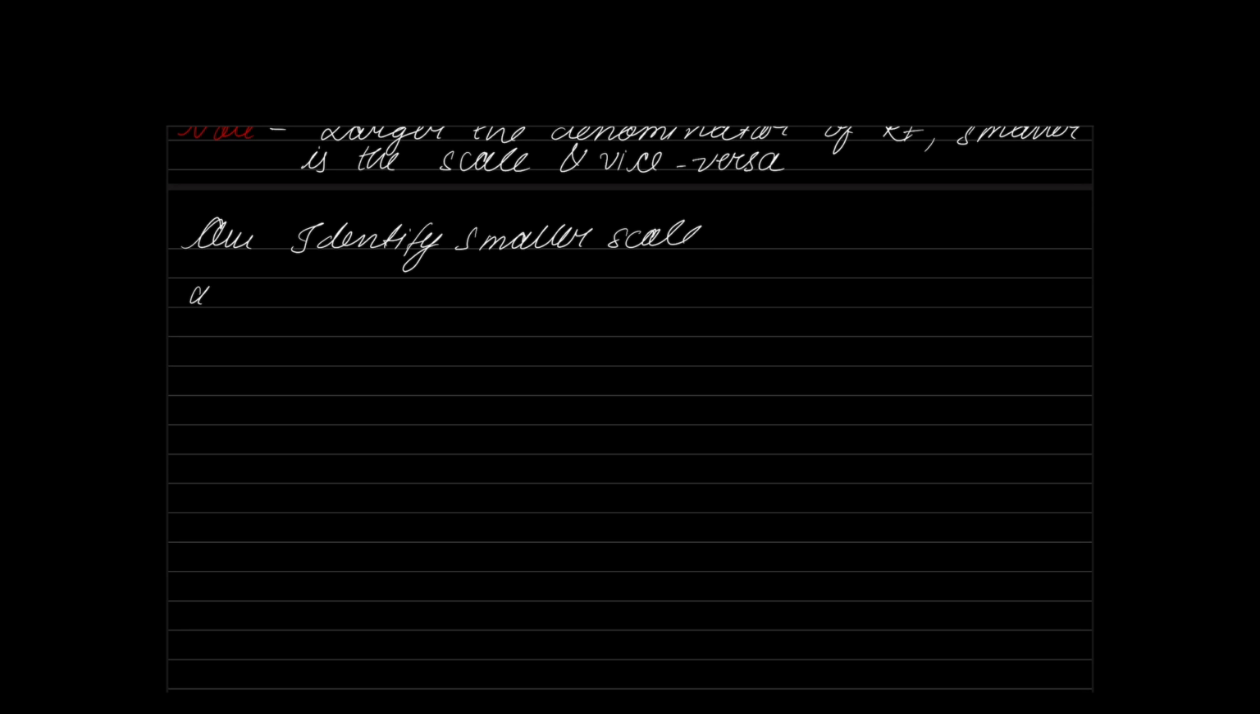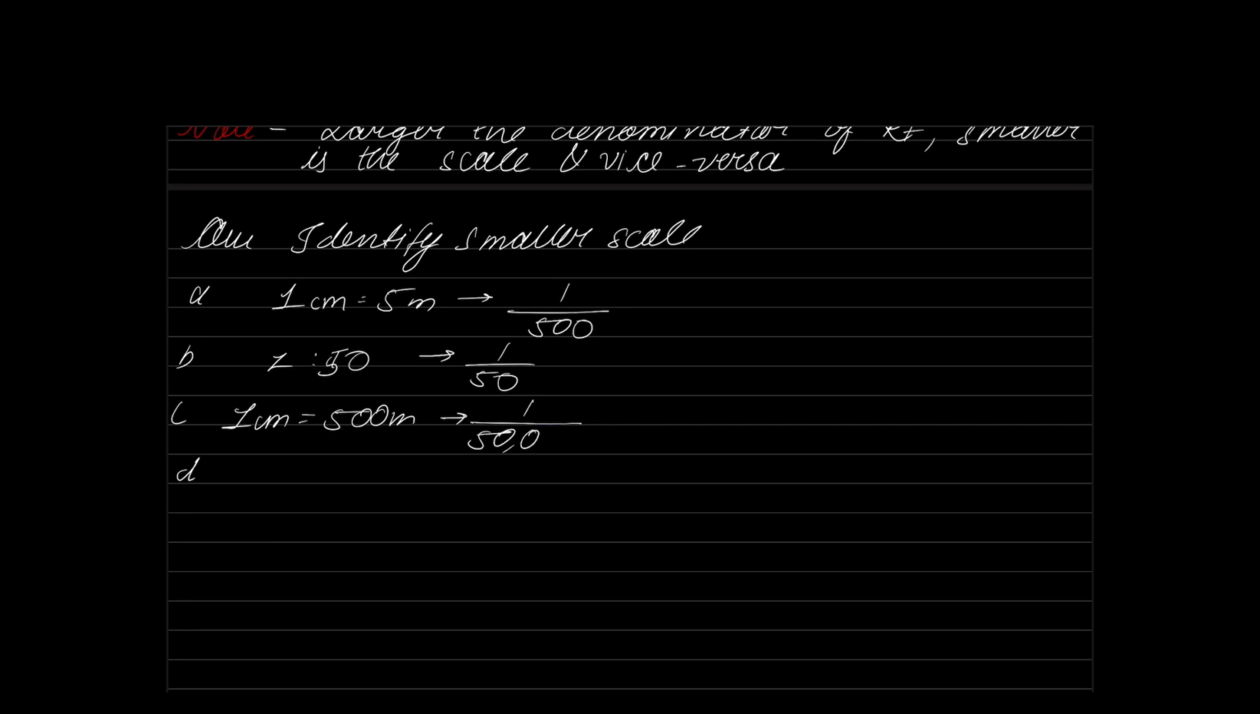So how can I change this engineer scale into RF? 1 centimeter is equal to 5 meters is nothing but 5 meters multiplied by 100, that is 500. This is already given as 1 upon 50. How can I write this? 1 centimeter equal to 500 meters, 500 multiplied by 100, so 2 more zeros will come. And this is already given as 1 in 5,000. So who has the largest denominator? The largest denominator is C. So this is the smallest scale. Now, if I ask you which is the largest scale here, can you tell me?